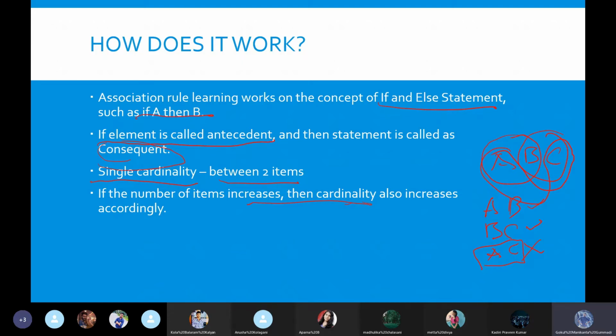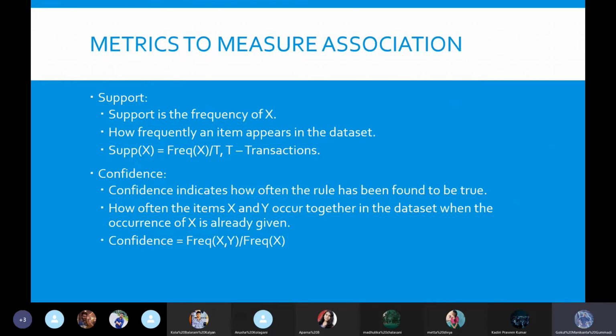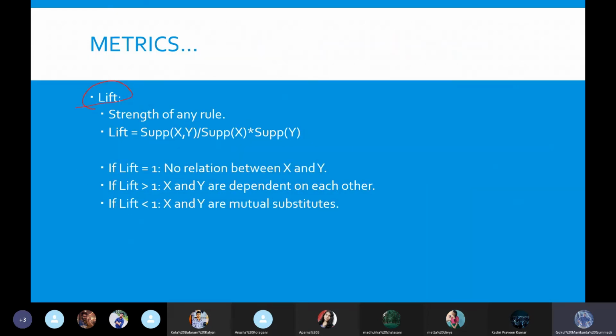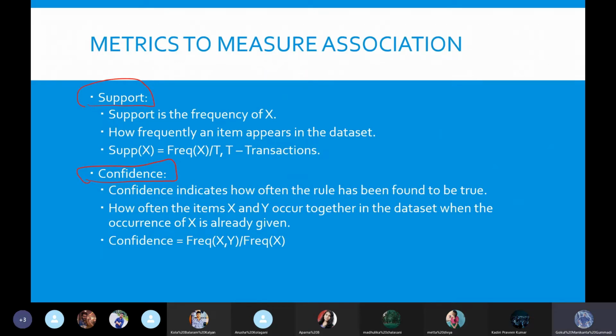There are three types of metrics: the first is support, the second is confidence, and the third is lift. First we go with support. What is support? Support is nothing but the frequency of a data item.